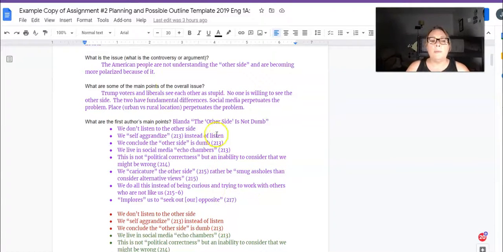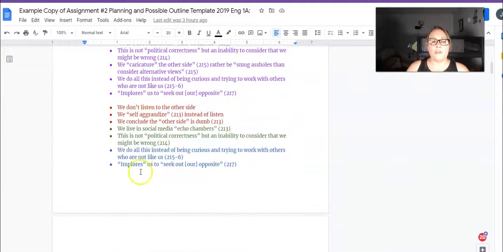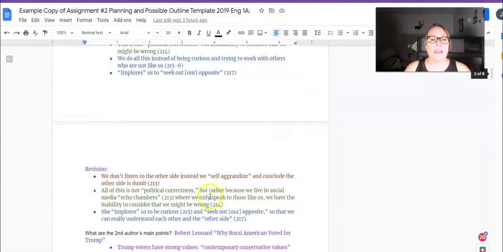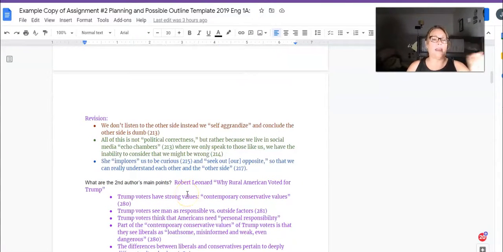Then you want to go through the main points of that particular article. And I put them down and then I separated them into 3 different categories. You don't necessarily have to do that, but it will help you when you try to find what these things have in common, okay? And I kind of try to get them down to 3 main things, right? We don't listen to the other side. All of this is not political correctness, but rather we live in a social media echo chamber, and that she implores us to be curious and seek out our opposite, right? So those are the 3 main ideas there.